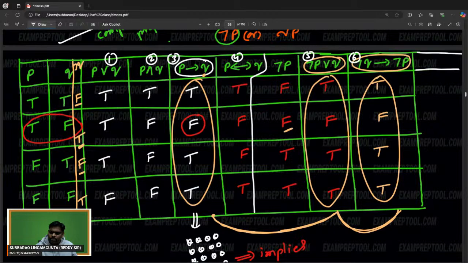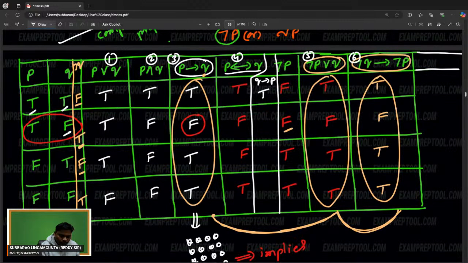I am adjusting. See this one. It is P implies Q. I am writing here Q implies P. Reverse. P implies Q, I am writing reverse, Q implies P. Let's see what will happen. Q implies P: true, true, so true. Next one: false, true, no problem, true. True, false. Everyone knows Q implies P: if the first one is true, the second should also be true, but it is not. So false. Next one, false, right?